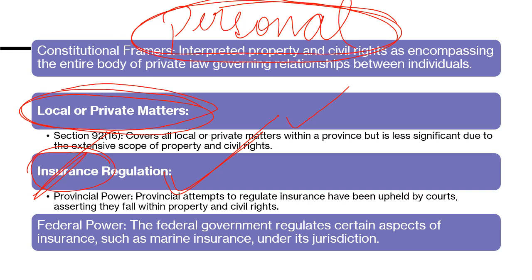Whenever you feel that something is not a societal concept, is not a common thing, and is related to one or two particular individuals, that subject matter, like insurance here, is a property and civil right and comes under provincial power. But there are a few insurances, like marine, that come under federal power. So we have a separate list under section 91 of what all things come under federal power.